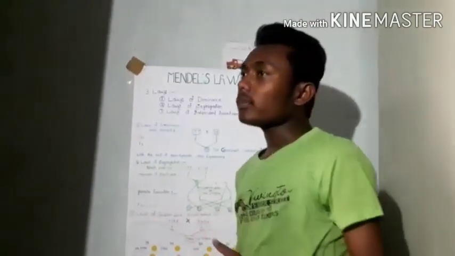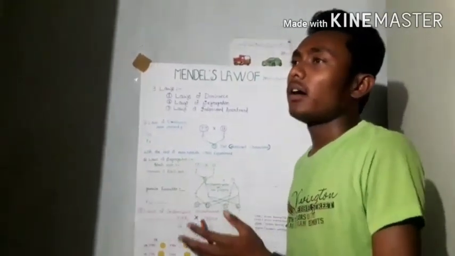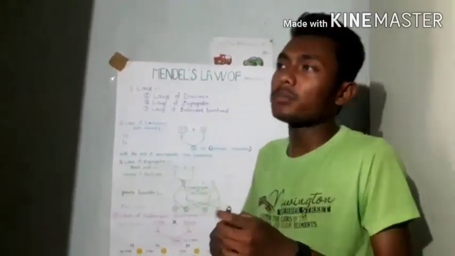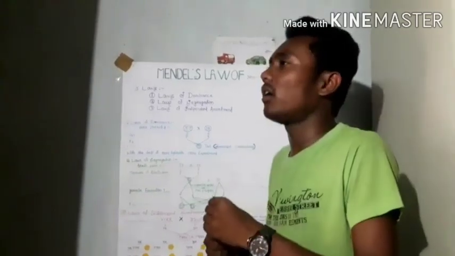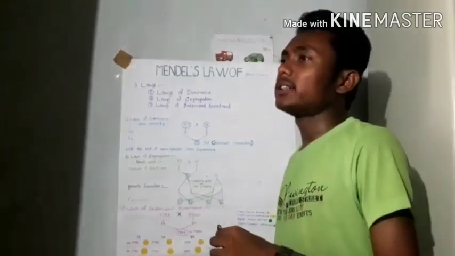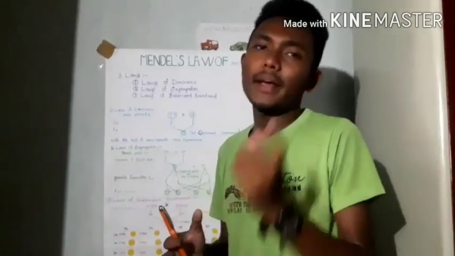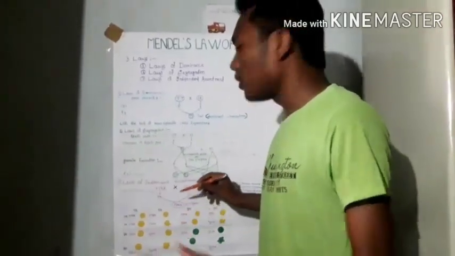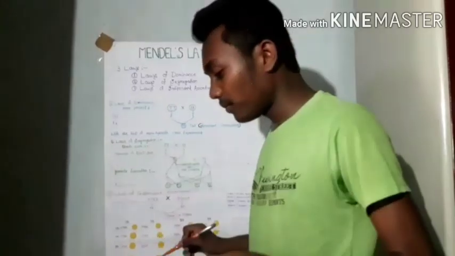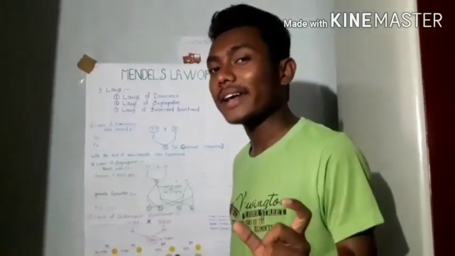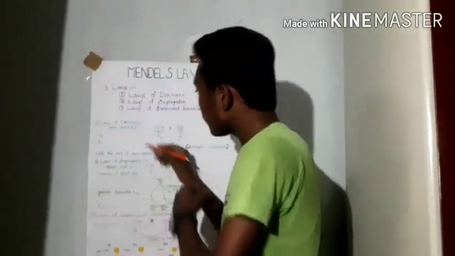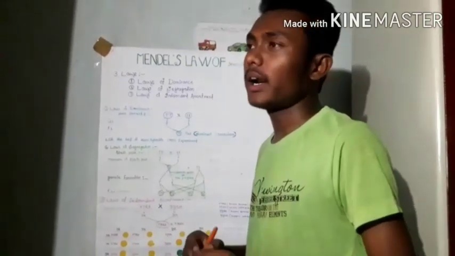In other words, when a dihybrid forms gametes, the assortment of alleles of the different traits is independent of their original combination in the parent. So now let's see how the dihybrid cross experiment works for this law.